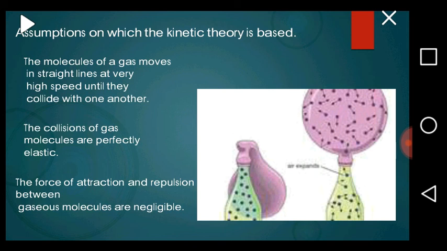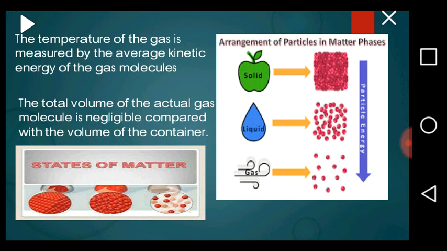The kinetic theory deals with the motion of particles, and it also depends on the properties a substance will possess and the state it is likely to be found in under a given condition. By virtue of this, the particles are arranged in different dimensions depending on the energy they possess at that particular state.